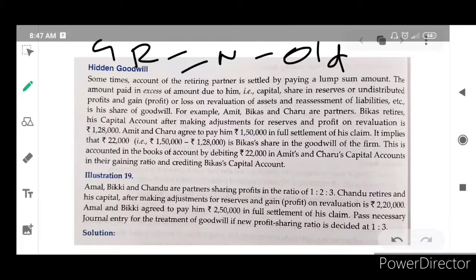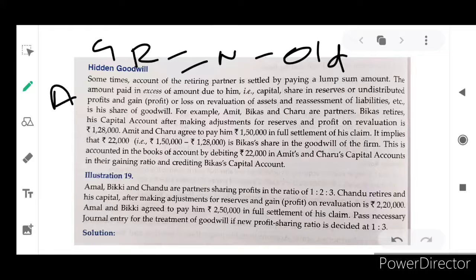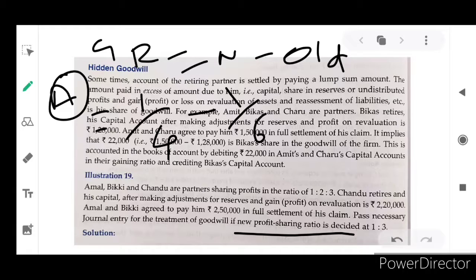For Amal we are going to prepare first. For Amal, the new ratio is 1/4, because 1:3. The new profit and loss sharing ratio is 1/4 minus the existing 1/6. The base has to be the same, so 12 will be the common base.